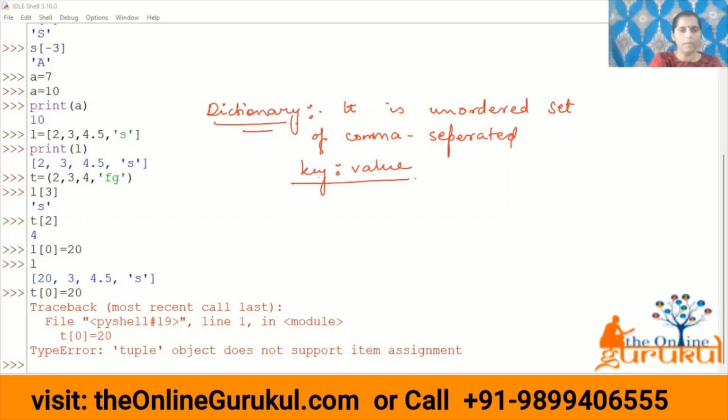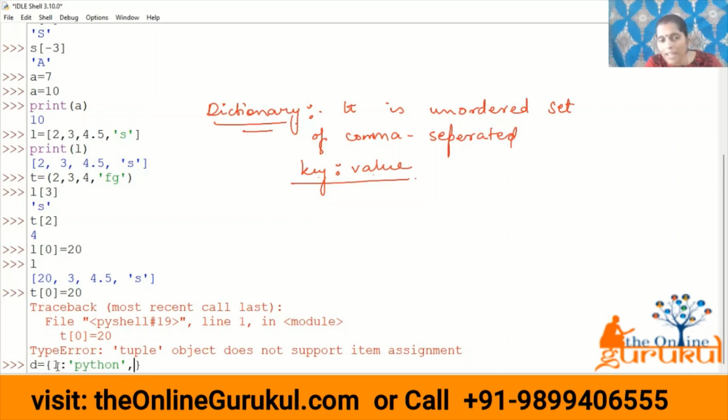Let me tell you by creating a dictionary here. Let us suppose D is the dictionary. Dictionaries are always created under curly brackets. Now let us suppose 1 is the key, and inside 1, I store a value, let us suppose Python. This first one is the key, and this is its value.